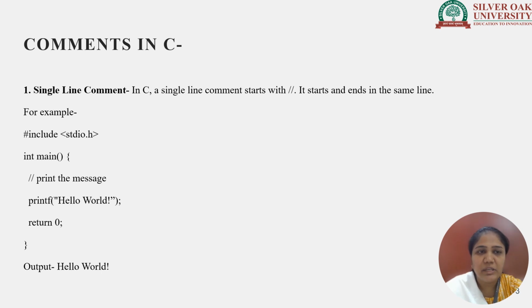As you can see in the below code, we have one message to be printed, hello world. The message that we have written in the printf statement will be printed as an output. But above that particular line we have written "print the message". This is a very simple English language statement, so it will not be accepted by the compiler unless we make it a comment. To make it ignored by the compiler, we make it a comment. So this is called a single line comment.